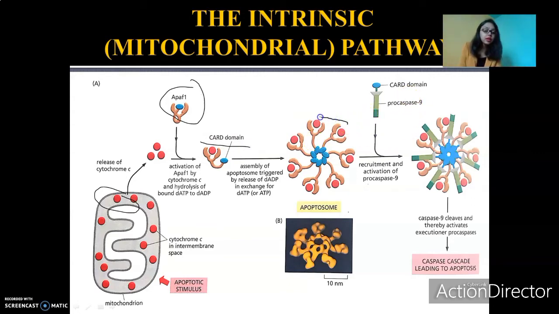When the cytochrome C forms a complex with the APAF1, a large heptameric complex is formed, that is called the apoptosome. It's called heptameric because there are 7 units in it. This particular structure has a CARD domain, as you can see even here. Basically, the APAF1 has a CARD domain.